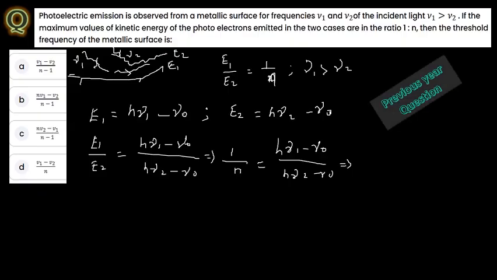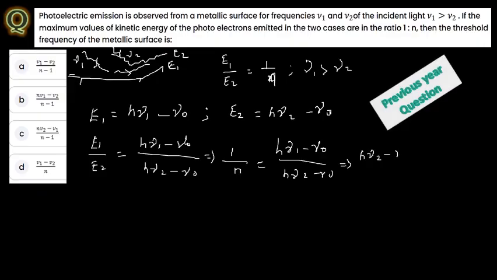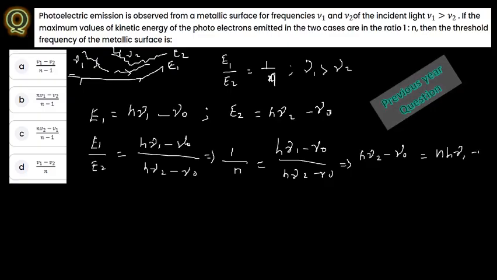Now you just cross multiply here. What you are going to have is h nu 2 minus nu naught equal to n h nu 1 minus n nu naught. From here we are going to find out the nu naught value, so just take it over here.